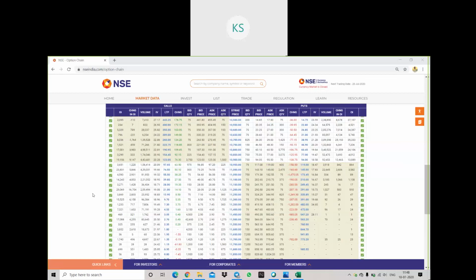You can do this in buying also, but in buying the accuracy is less. I'll start with the selling strategy first, and then I'll tell you how you can go on buying on this as well. Okay, we'll move to the charts now.